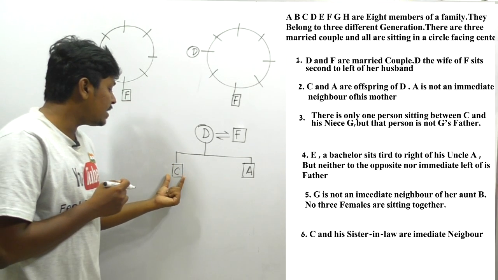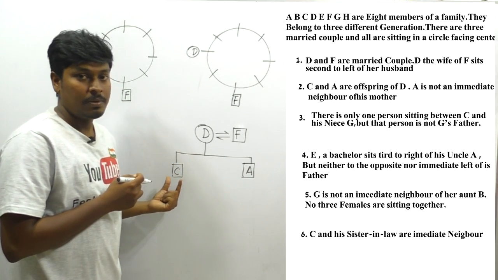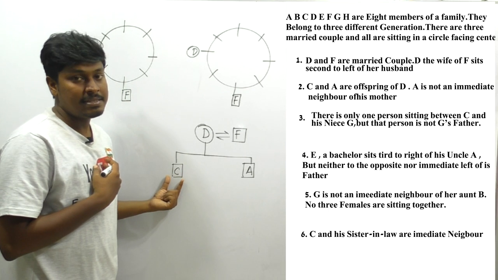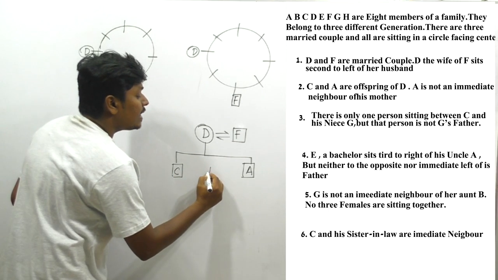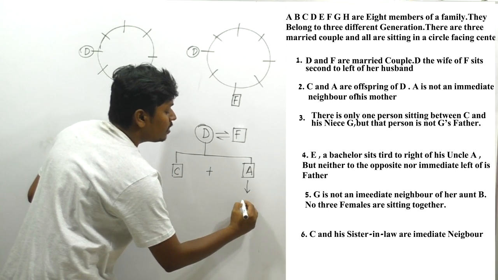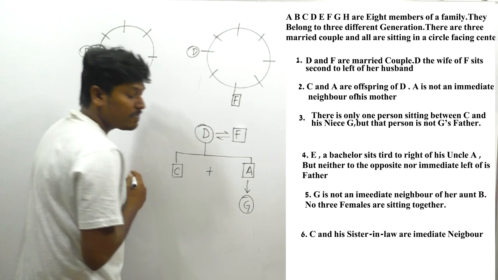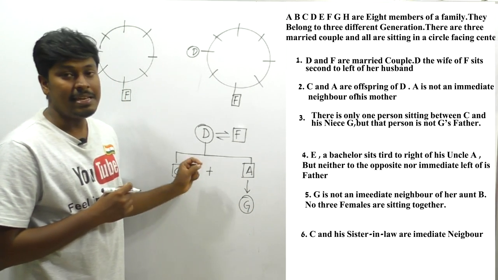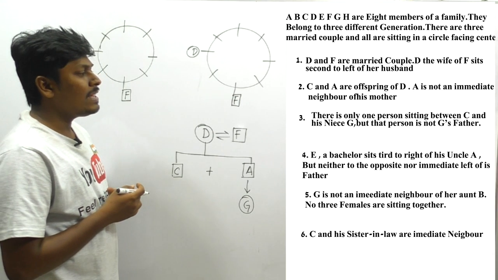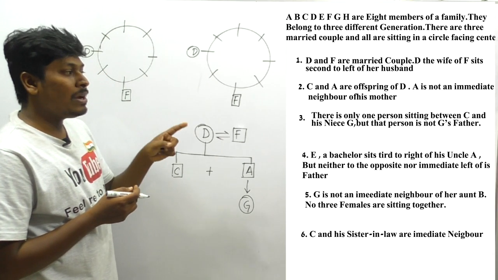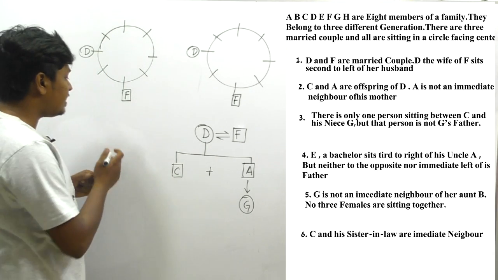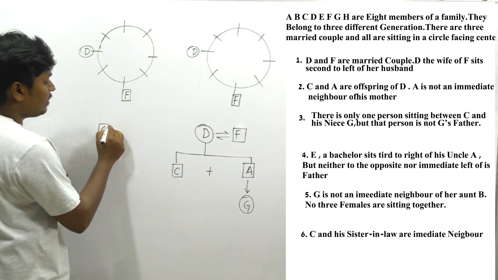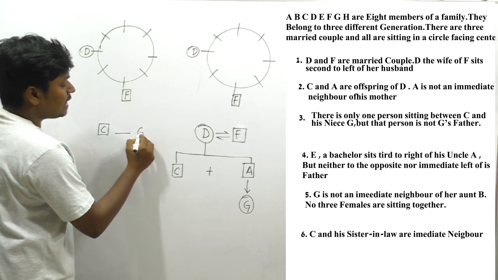Right? We already know that C and A are brothers, and C is saying I have a niece G. So definitely we can clearly say that A should have a daughter, that should be G. Friends, got it? Now only C can call G a niece. And they have said that there is only one person sitting between C and G, so there is a gap of only one person between C and G.